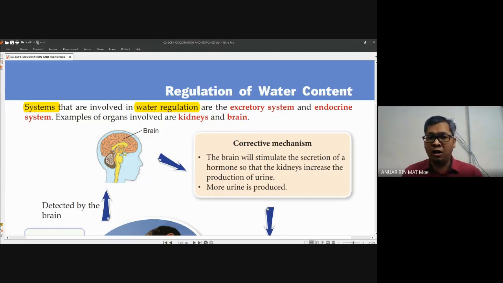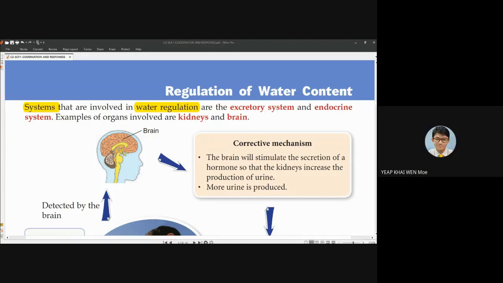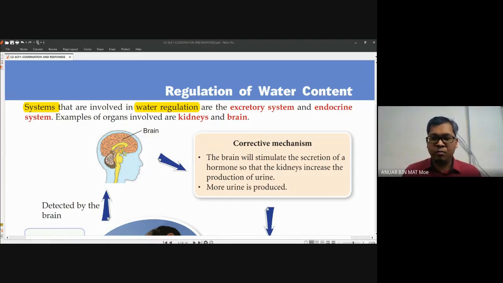System is the combination of what? Anybody? Combination of what? You still remember in chapter 2, we already learned the organization of cell. Yes, Kaiwan, you want to say organ. Organ, yes. So remember, a system is a combination of many organs that work together to form a system.